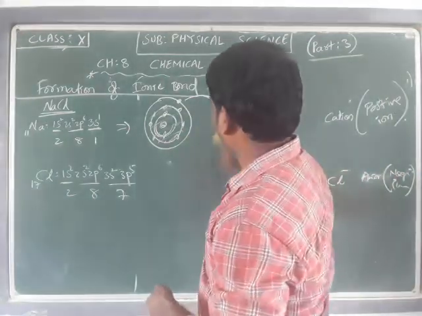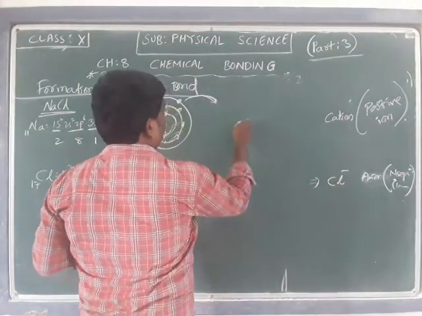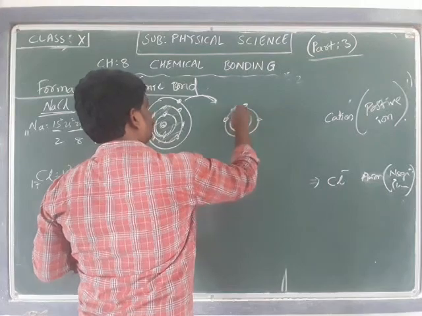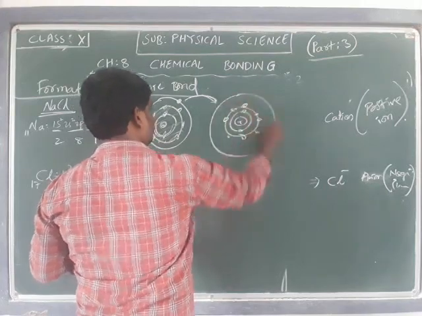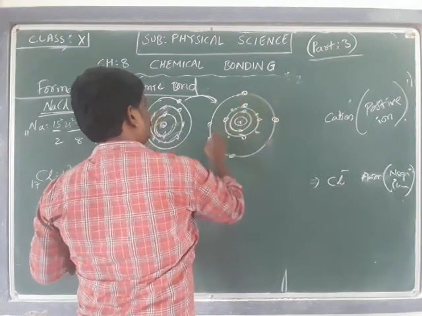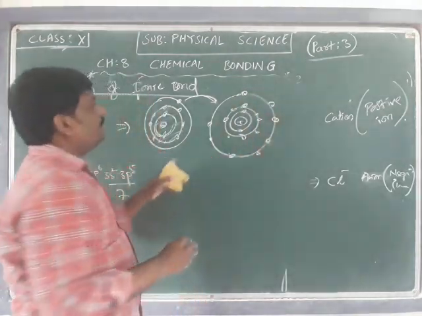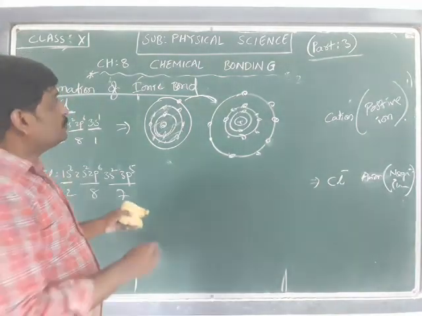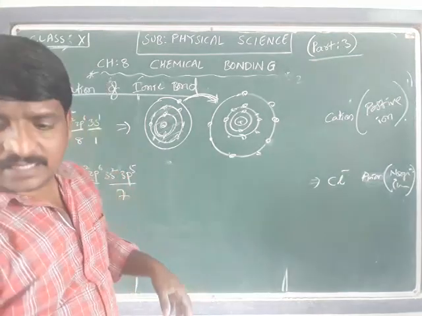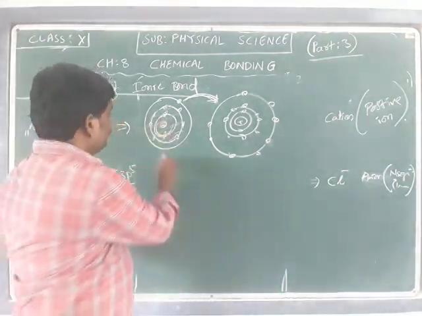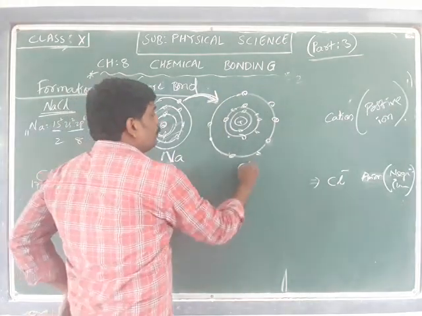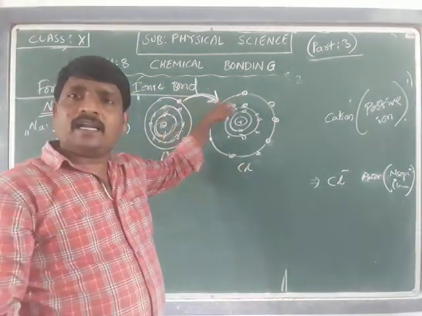So if I draw this chlorine's figure here itself, seven electrons are there, Cl. So the one electron which is extra in the sodium, the sodium has the ability to give this electron, and chlorine has the ability to accept that electron.